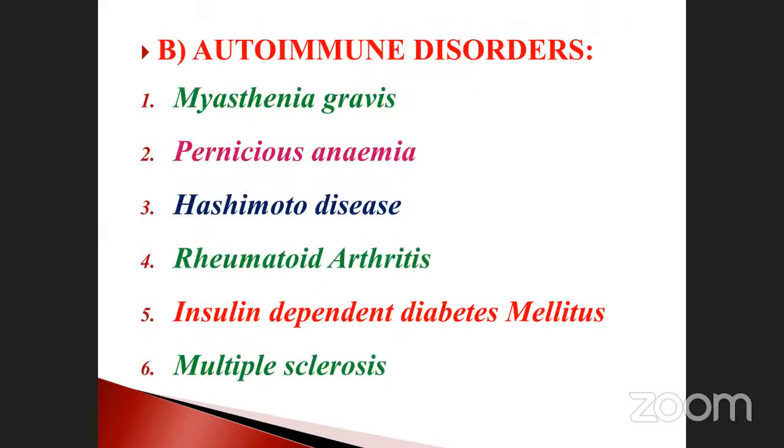Okay. See, autoimmune disorders, also note them down. These are the things: myasthenia gravis, pernicious anemia, and also Hashimoto disease, rheumatoid arthritis, which is nothing but the swelling of joints, isn't it? And insulin dependent diabetes mellitus. Diabetes mellitus is already on our board, but some are insulin dependent, some are insulin non-dependent, like that. And then multiple sclerosis. These are all considered autoimmune diseases. Automatically the immune system will suffer due to some activities. Okay, you must go through these things.